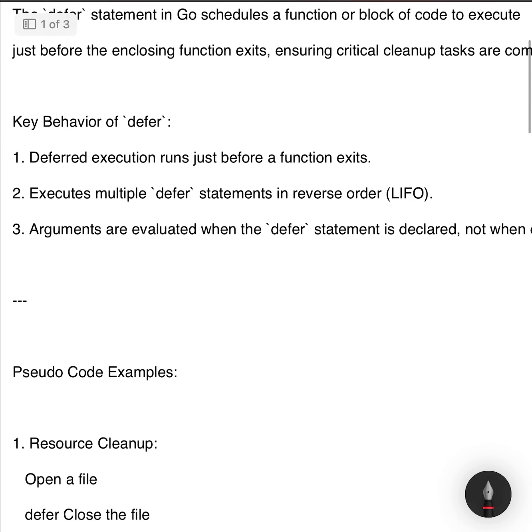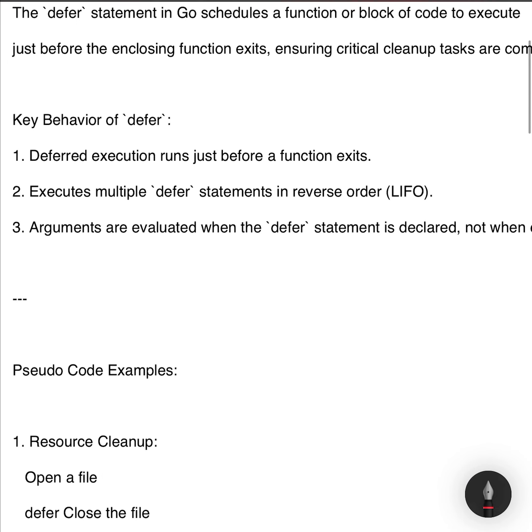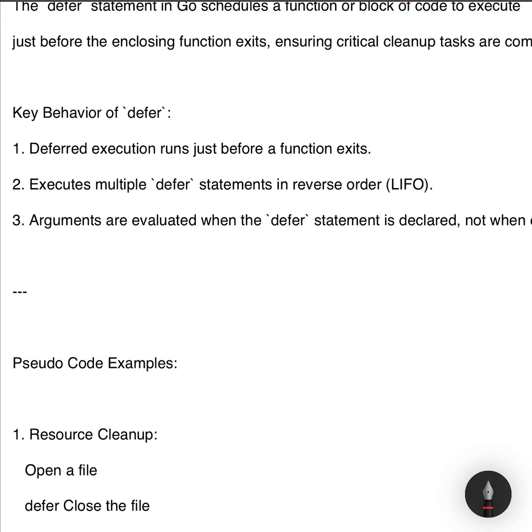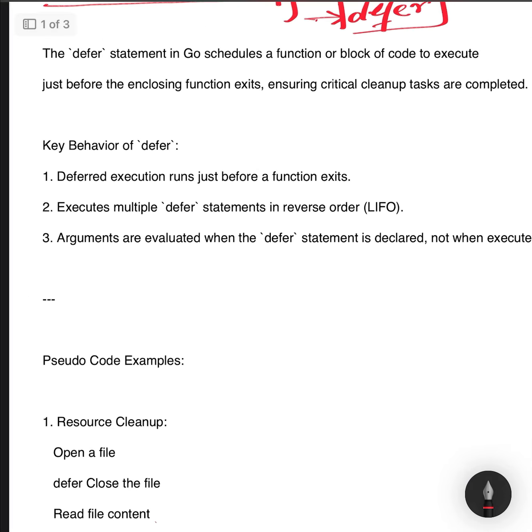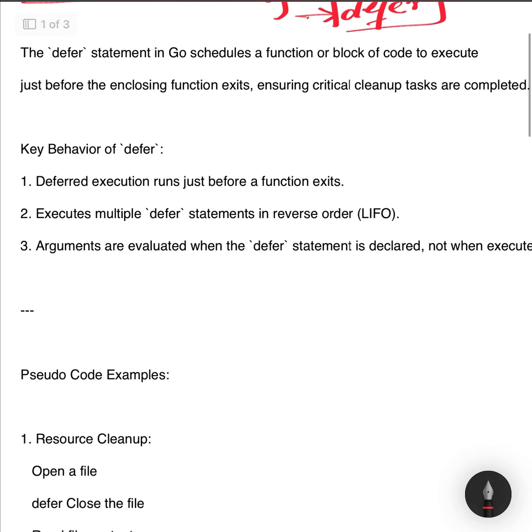It's a safety net to ensure critical cleanup operations, like closing a file, releasing a lock, or flushing a buffer, are completed even if the function encounters an unexpected error.